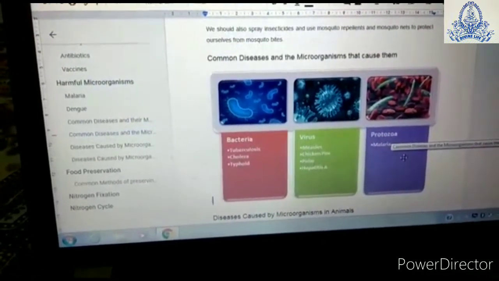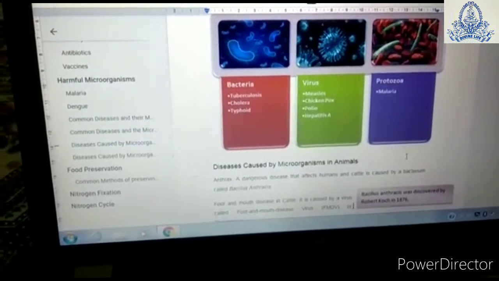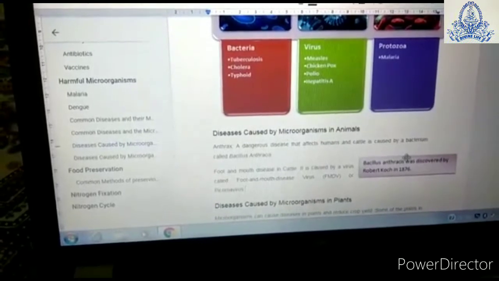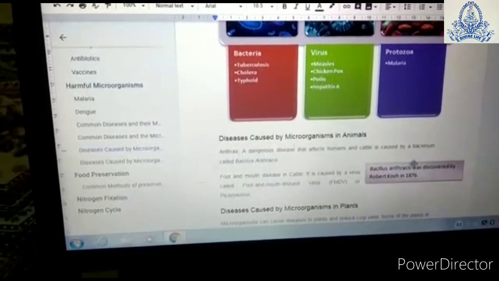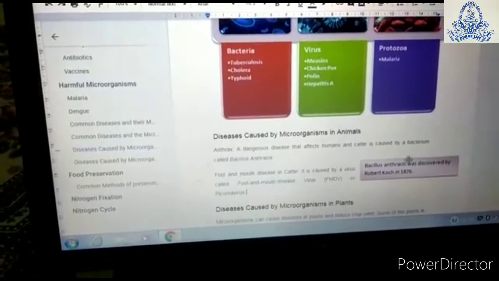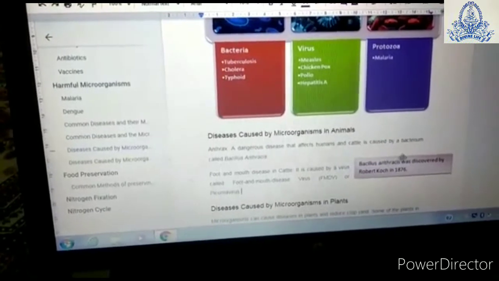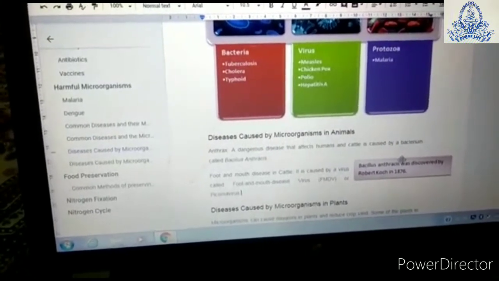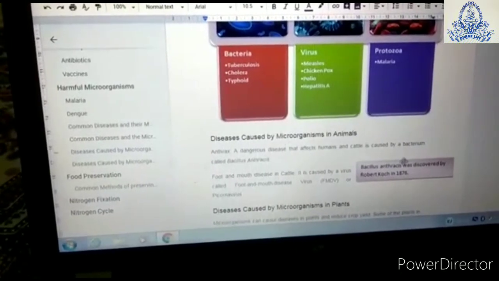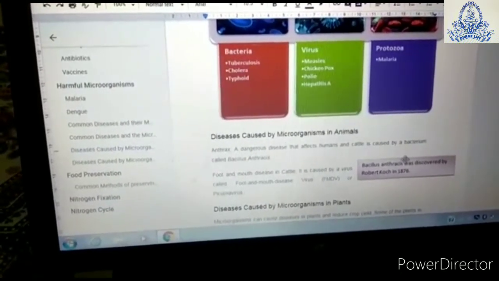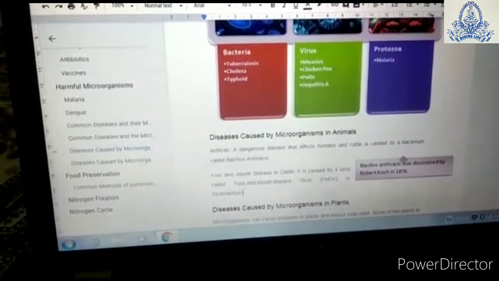Now we are going to study the diseases caused by microorganisms in animals. One of the diseases is anthrax. What is anthrax? It is a dangerous disease that affects humans and cattle, caused by a bacterium called Bacillus anthracis. Bacillus anthracis was discovered by Robert Koch in 1876.